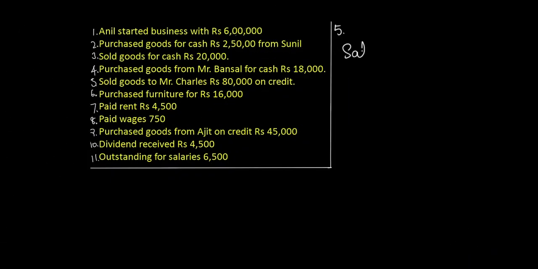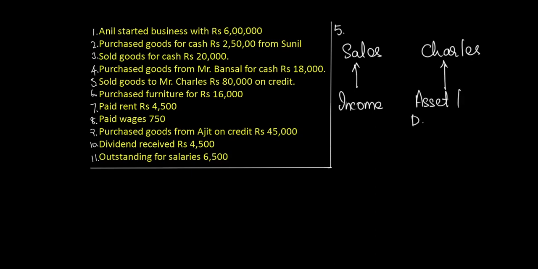The next transaction is sale of goods to Charles on credit for rupees 80,000. The elements involved in this transaction are sale of goods and the debtor Charles. In this case, we have not received cash from our buyer, but instead we have sold goods on credit, meaning the person who has purchased goods from us will pay the amount at a later point of time. Since he is a debtor or the person who owes us money, Charles will be an asset to the business. And sales, we have already discussed, is an income to the business.